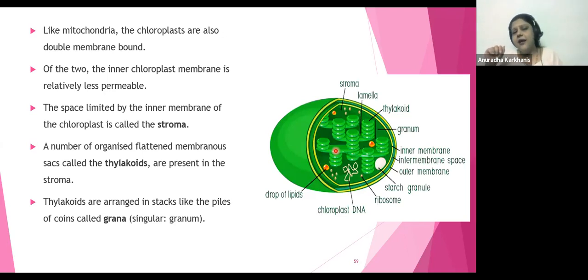Why not grana lamellae? If they're connecting the grana, they should have been called grana lamellae. Why are we calling it stroma lamellae? Because that particular connector is suspended in the stroma. Therefore, it is called stroma lamellae. Then is there nothing called grana lamellae? Yes, there is something called grana lamellae. Where are the grana lamellae going to be present? Grana lamellae are present sandwiched between the two thylakoids. So this is one thylakoid, this is another thylakoid, and they should be connected to each other, right?